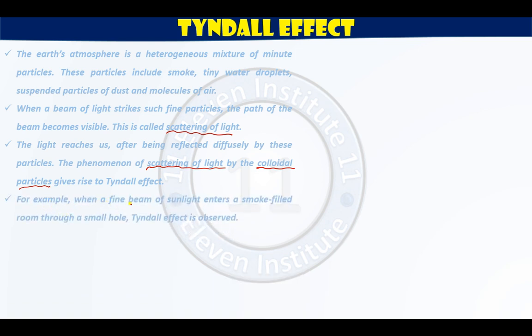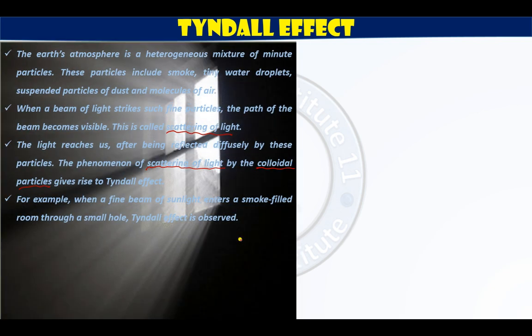Examples of Tyndall effect: when a fine beam of sunlight enters a smoke-filled room through a small hole, the Tyndall effect is observed. See, I will display an image for this rather than explaining. See, this is a dark room, and you can see from a small window sunlight is coming inside. Outside this window we cannot see the path of sun rays or sunlight, but inside, due to Tyndall effect, now you can see these rays. Right, you can see the direction of it. So now the path of these rays is visible to you. You know the path of light now. This is known as Tyndall effect. This is the best example of Tyndall effect.